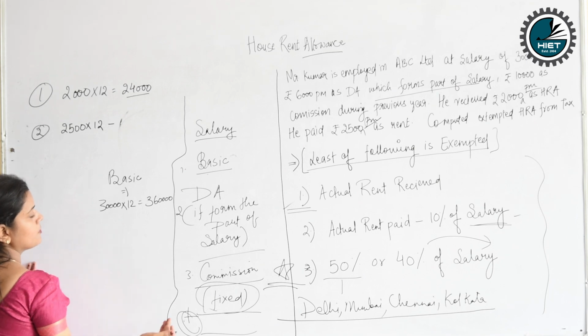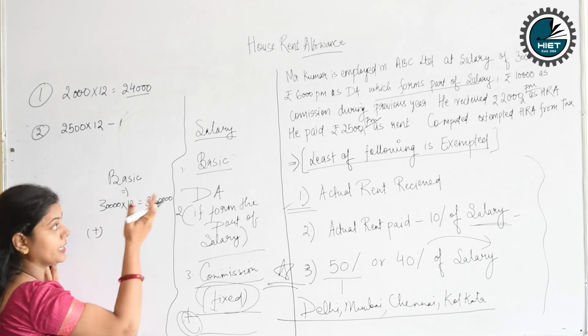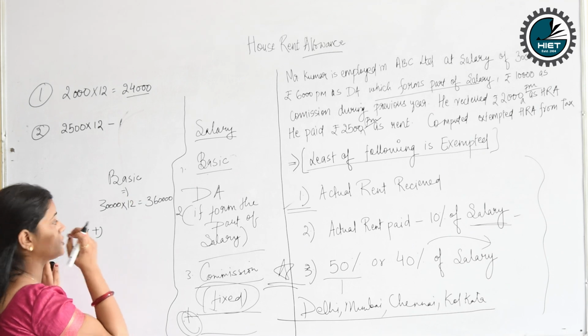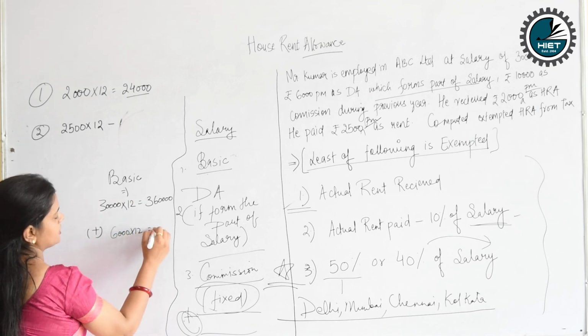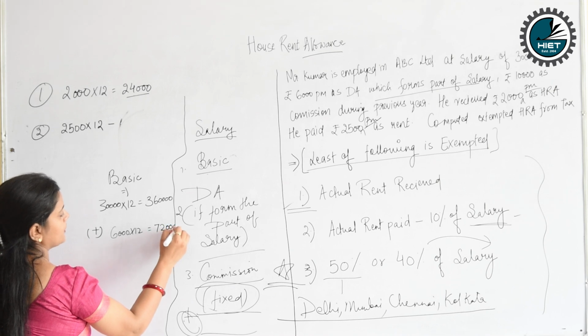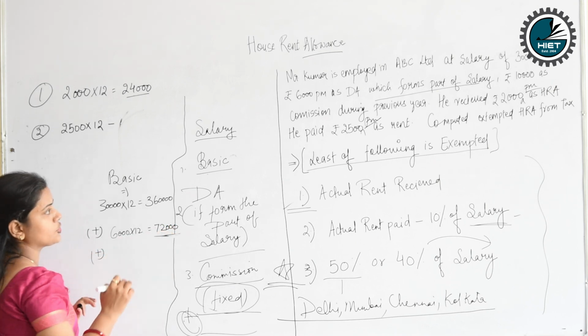Now, which also forms part of the salary is DA. Is it written here? It forms part of the salary. Yes, it is given here. That forms part of the salary. So 6,000 per month into 12, that is 72,000 rupees. And let me check whether we consider the commission or not.